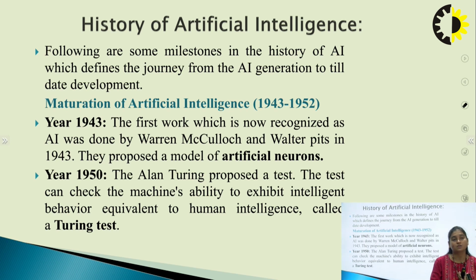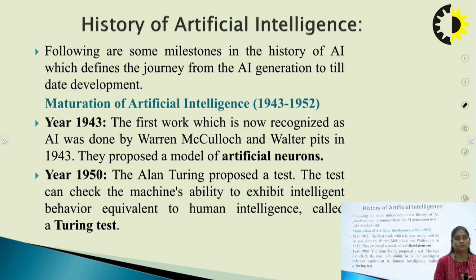Here are some of the milestones in the history of AI, which define the journey from AI's generation till date development. The first is the maturation of AI, the period 1943 to 1952. The first work recognized as artificial intelligence was by Warren McCulloch and Walter Pitts in 1943, and they proposed a model of artificial neurons. That's a major achievement in the year 1943.